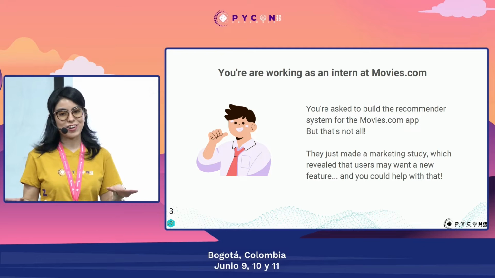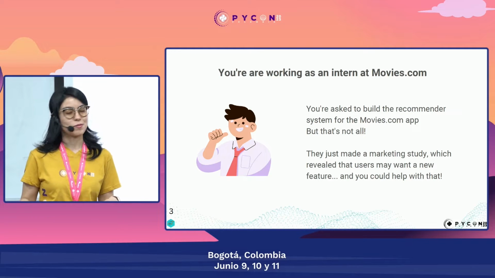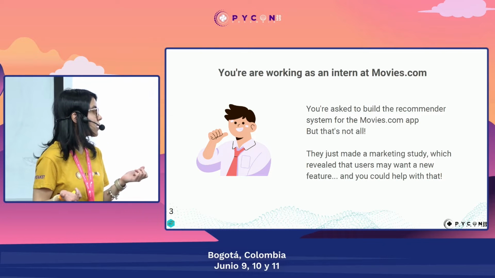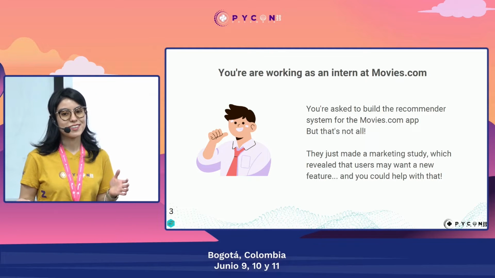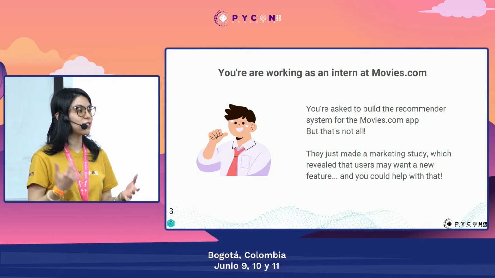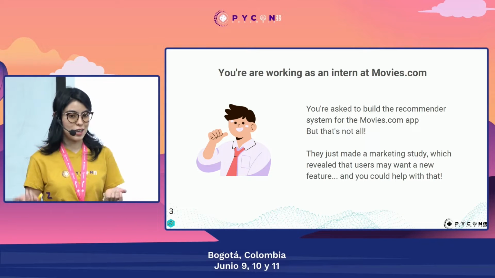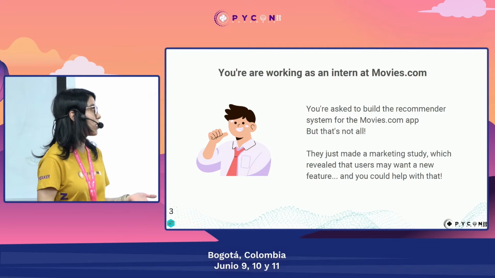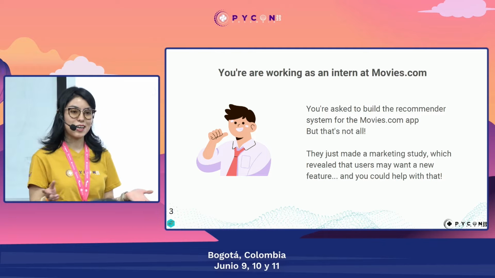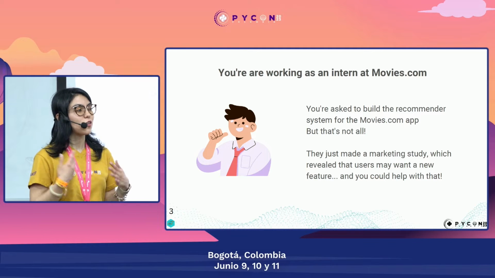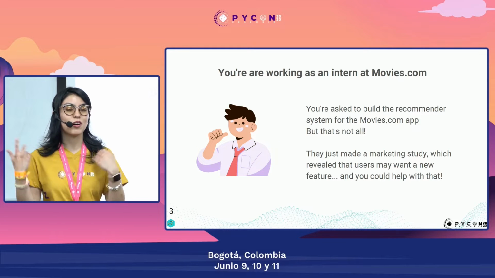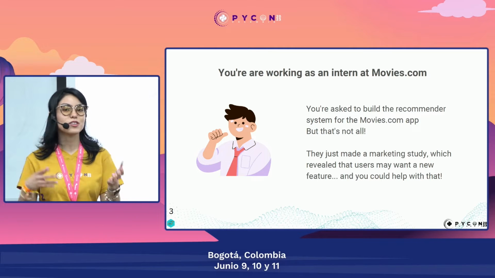So let's say you're an intern at movies.com and you're asked to build the recommender system for this app. However, that's not all. They just released a marketing study where they found that users are really interested in dating apps. So movies.com asks you, why don't you also develop a kind of dating app? We would not only be able to recommend movies, but also recommend users to other users.